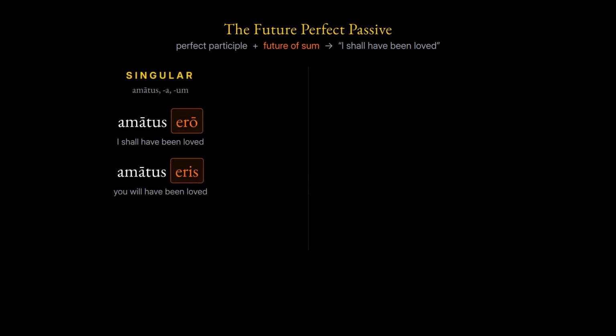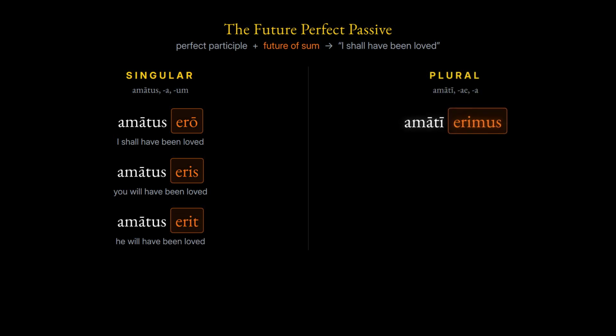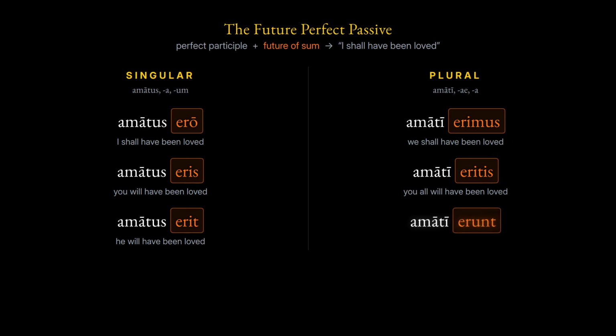Swap once more to the future of the verb to be and you get the future perfect passive. I shall have been loved. Singular. Amātus erō. I shall have been loved. Amātus eris. You will have been loved. Amātus erit. He will have been loved. Plural. Amāti erimus. We shall have been loved. Amāti eritis. You all will have been loved. Amāti erunt. They will have been loved.